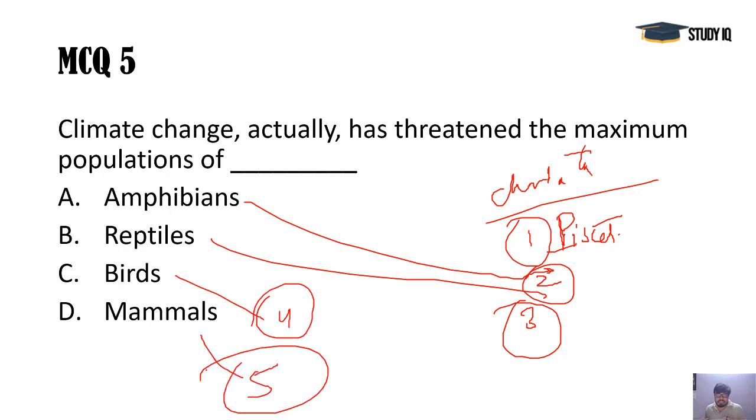Mammals, we are the mammals. Dolphin is a mammal, blue whale is a mammal, elephant is a mammal, donkey, monkey, all are mammals. But the biggest threat is there for amphibians. Most of these species in the amphibian category are extinct, and 90% of these amphibians are frogs today.